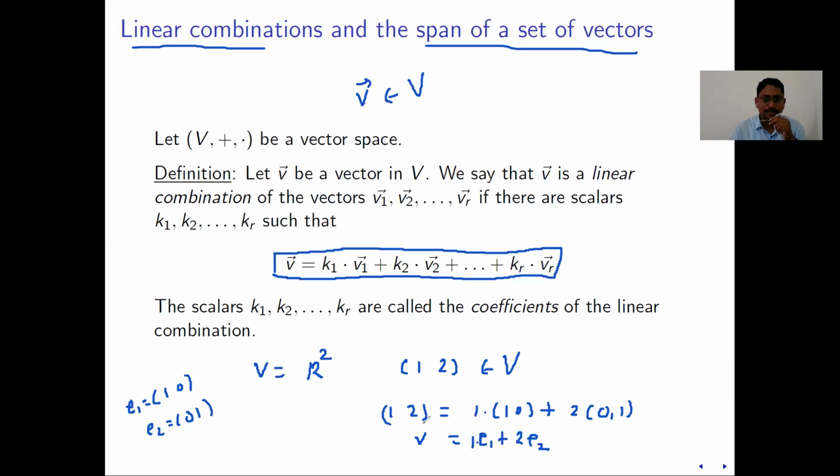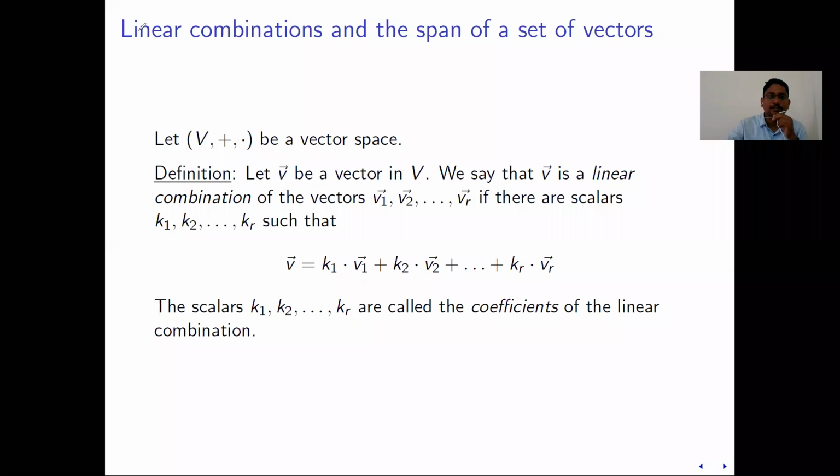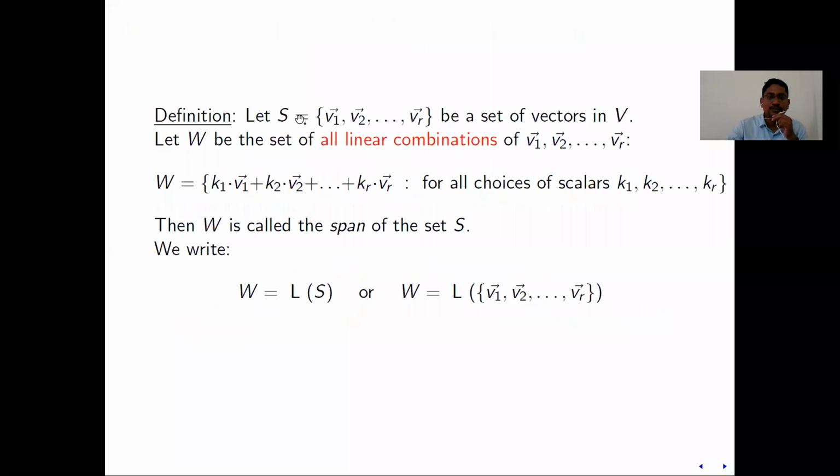If the system is inconsistent, then we can't find k1, k2, ..., kr satisfying this, which means it is not a linear combination of v1, v2, ..., vr. So this is about linear combination. This definition might be clear to everyone.